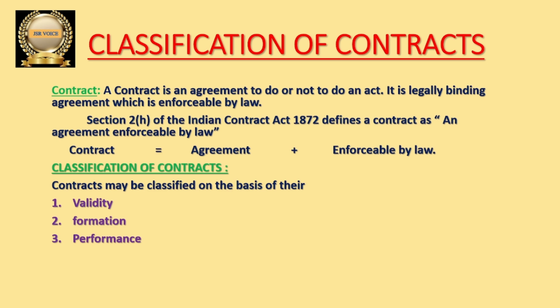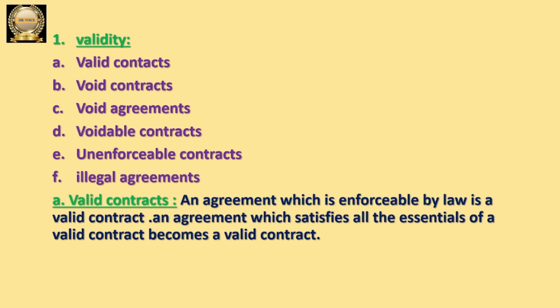So we can classify the contracts into mainly three types. Let us go and discuss what are those. So here, first one, validity. On the basis of validity, we can classify the contracts again into six types.